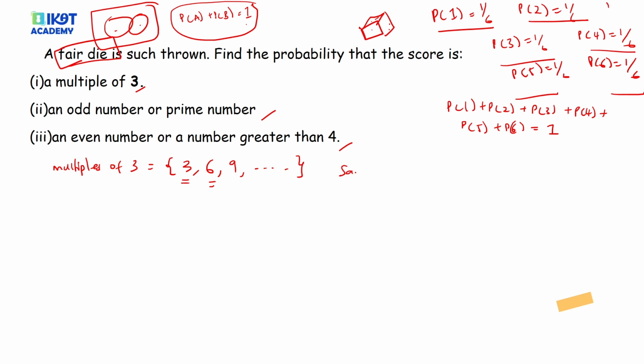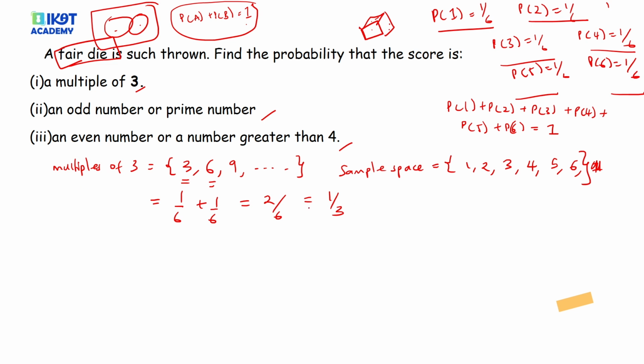However, our sample space, the possible outcomes, is 1, 2, 3. You can get a 4, you can get a 5, you can get a 6. So it ends here. This is our sample space. So probability of getting a multiple of 3: I've told you that in a fair die, each of these is a 6th. So I just add a 6. I get 2 out of 6, which is the same as a third. That's the probability of getting a multiple of 3.